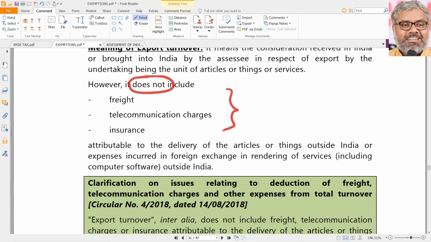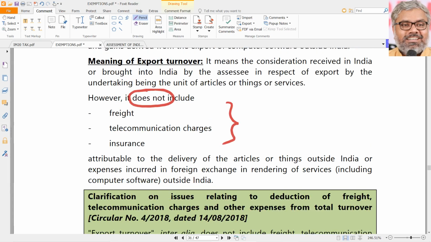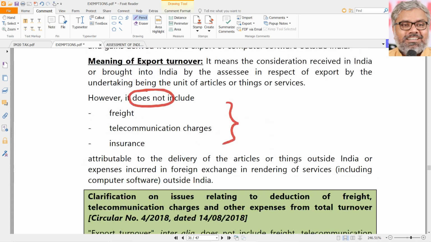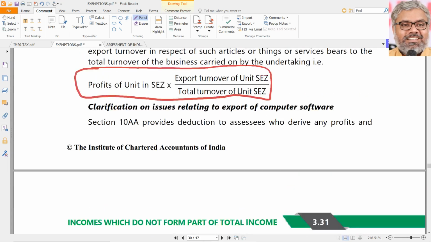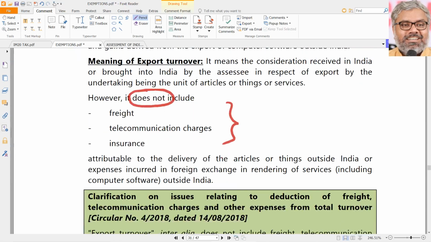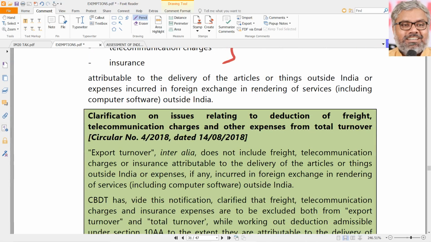So export turnover should be excluded with these three things. If at all it is already included in that, freight, insurance and telecommunication charges have to be excluded from export turnover. Of course, when they are excluded from the export turnover, that is in the numerator, they have to be excluded from the total turnover also. You cannot do it only in the numerator.